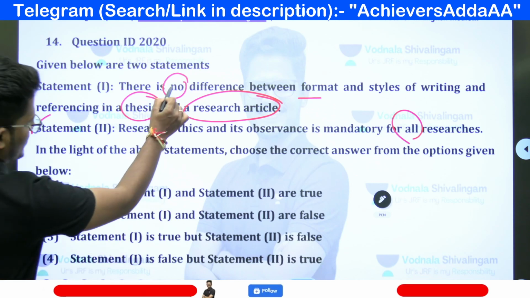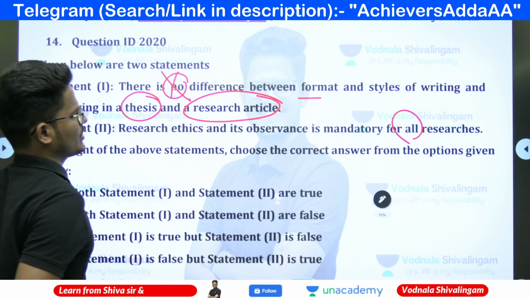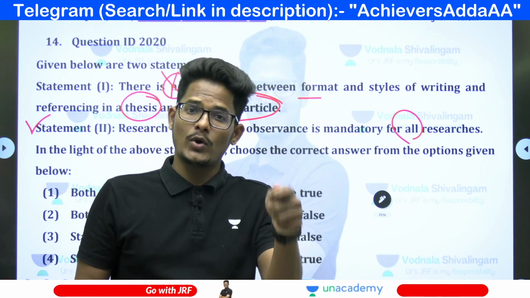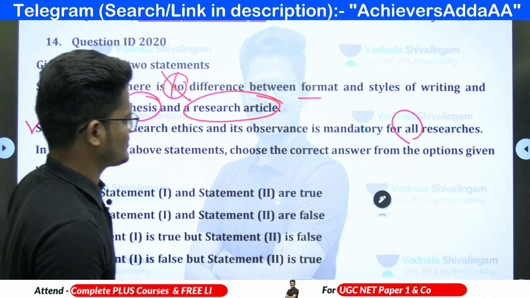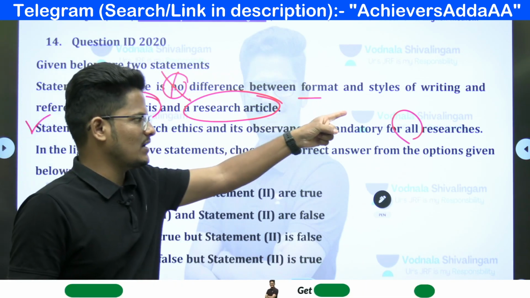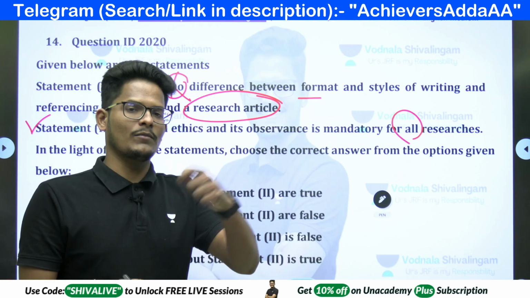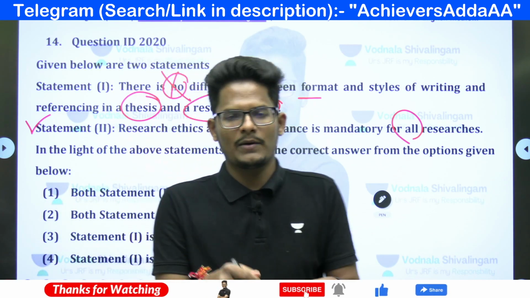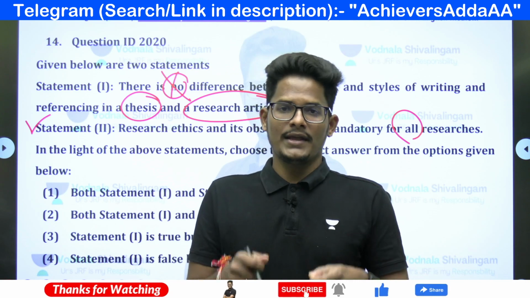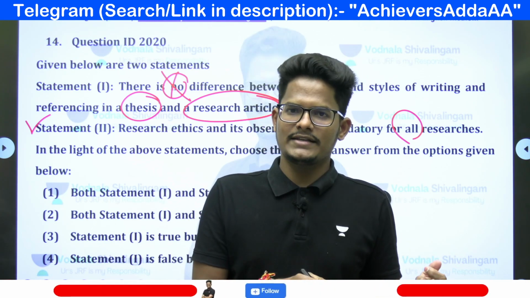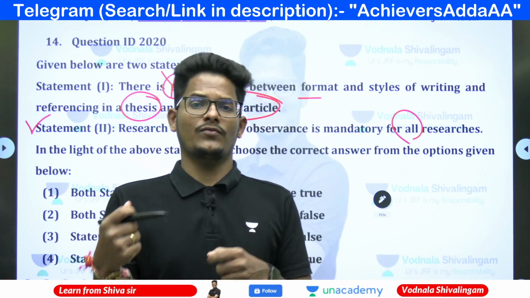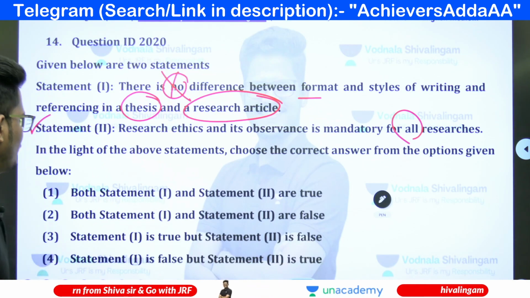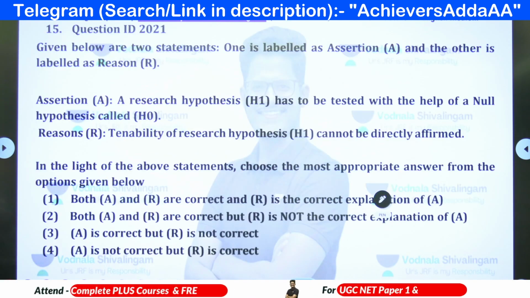And here they stated no difference. Why is there a difference? Because for a research article we don't need to follow many guidelines, but for the thesis you are bound to follow certain guidelines set by the respective authority. So the format and style of writing and referencing for a thesis is somehow different, and for a research article also somehow different. A research article can be an article published in a newspaper, also a blog, also a journal. There, in certain cases you follow a style of referencing or not. But for every thesis you must follow the style of writing and format. But both the formats are different.